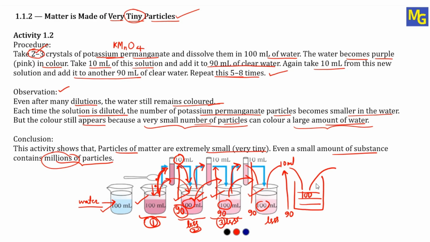And that is why even after diluting 5 to 8 times we are getting color, because in a small amount we can see how many millions of particles. And if there are millions of particles, then the size must be very small, so small that we cannot even imagine. Therefore it is proved that matter is made up of very tiny particles. So I hope you understood this activity. Here I have completed two activities from this topic. The next activity we are going to see in the next video.